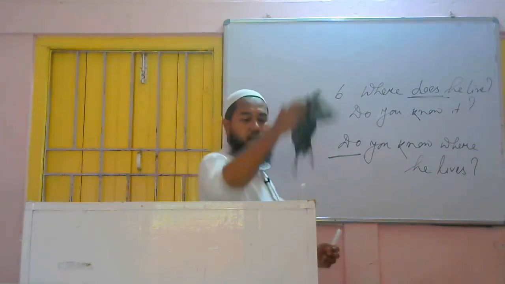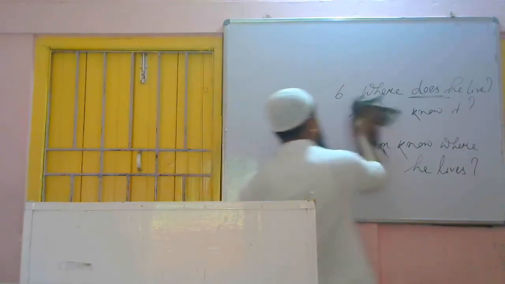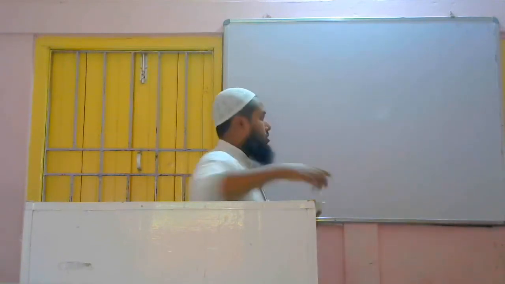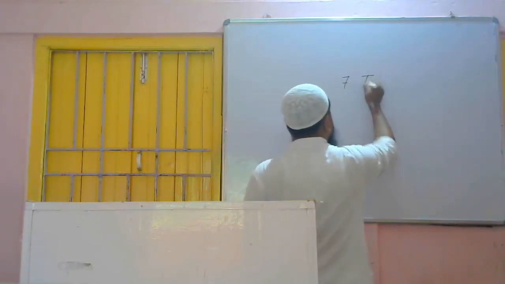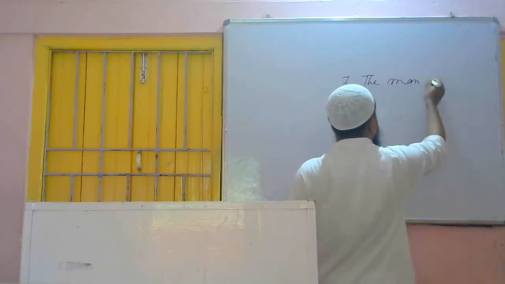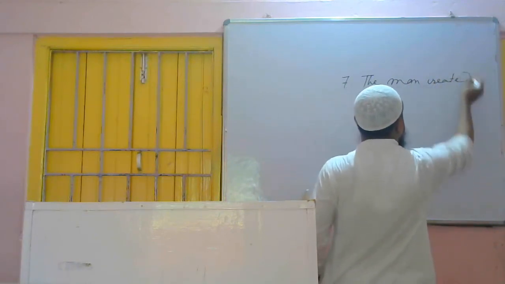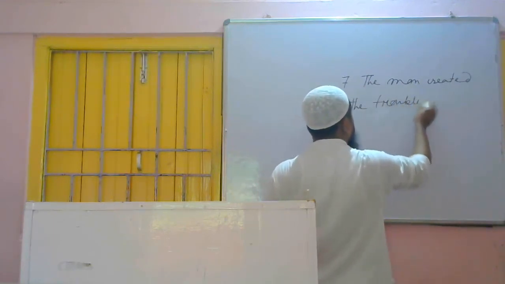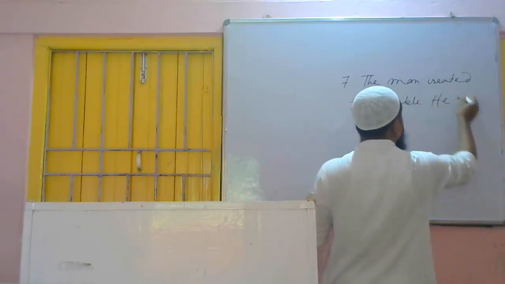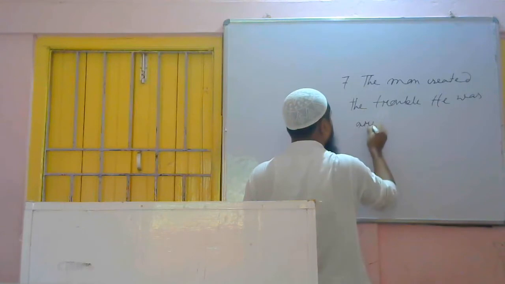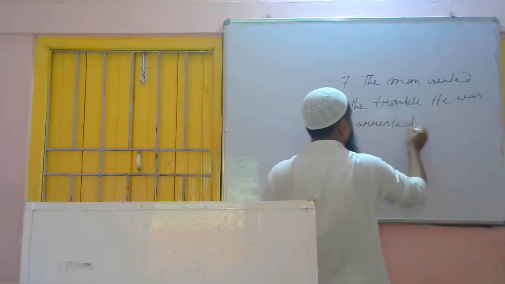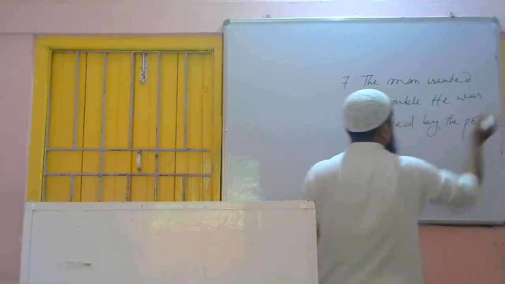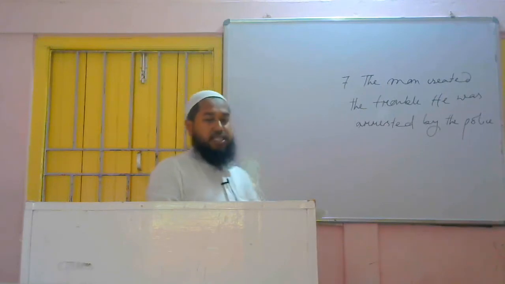The man created the trouble, he was arrested by the police. Number 7, the man created the trouble, he was arrested by the police. Both are in assertive form, the sentence will be assertive.